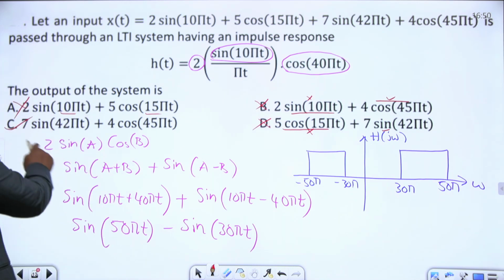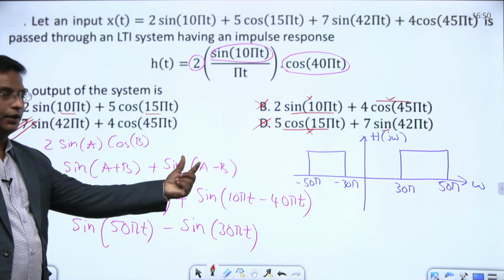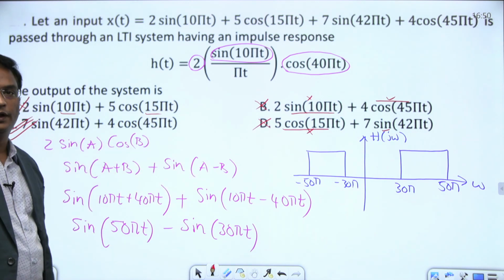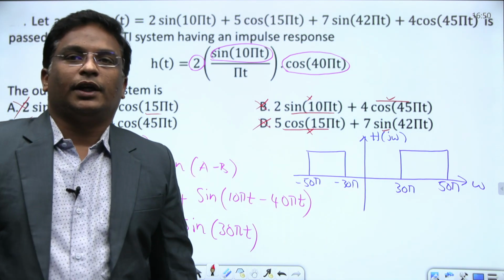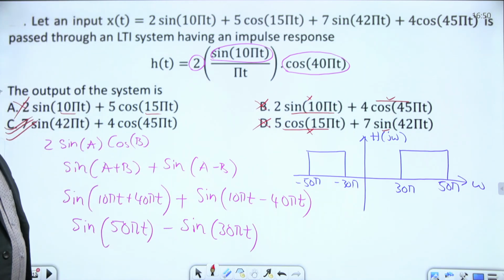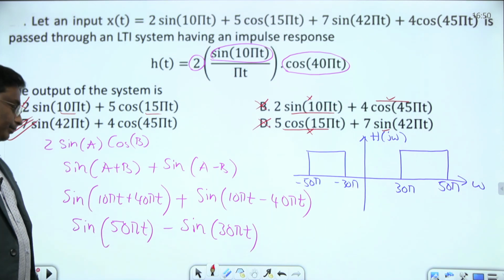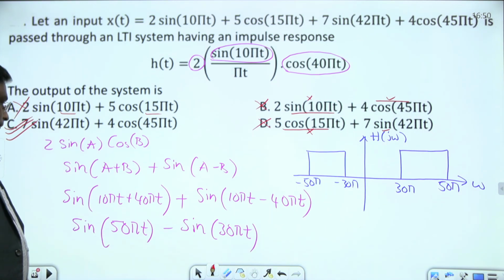Therefore, the answer for the given question is option C. Only these frequencies can pass, 42 to 50, 45, between the range 30 pi to 50 pi. That's all. Basics, signal basics. Let's move on to the next question.